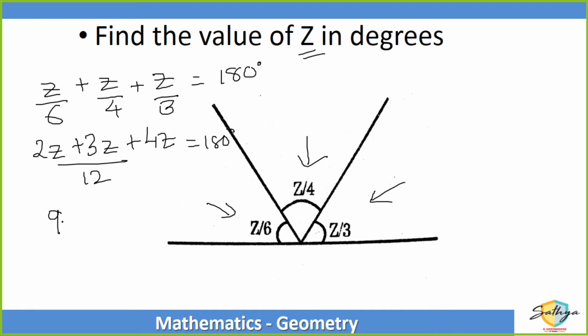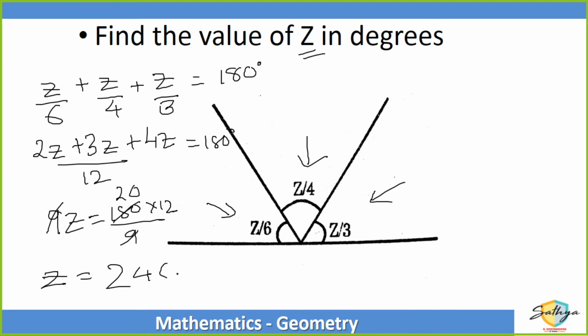So we get 9 times z is equal to 180 into 12. Calculating this, I get the value of z is equal to 240. We get the value of z is equal to 240, correct? Did everybody get this?